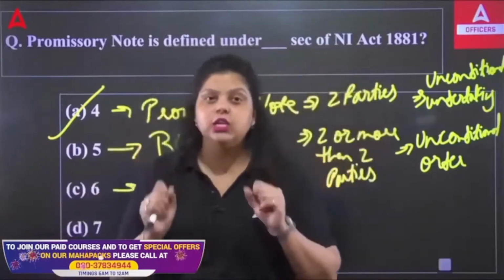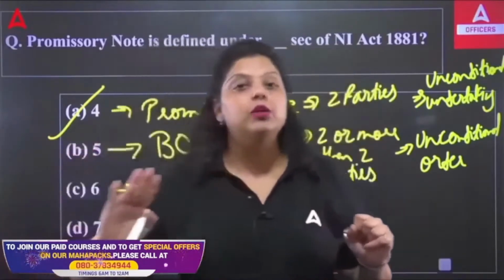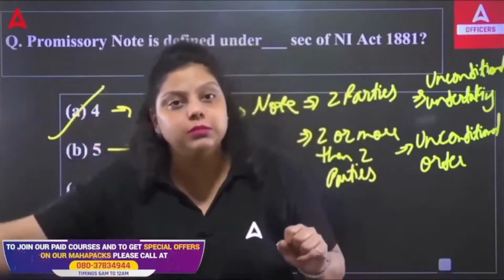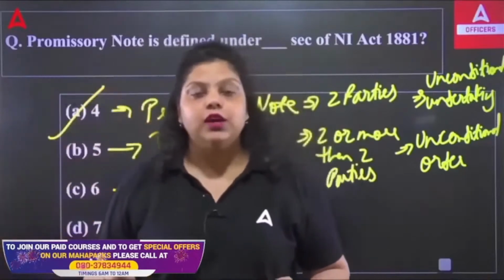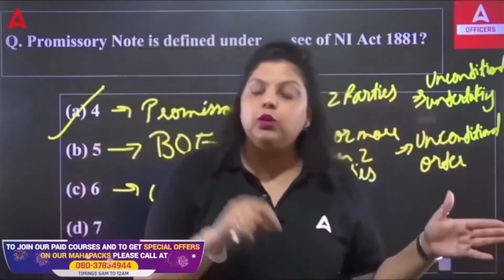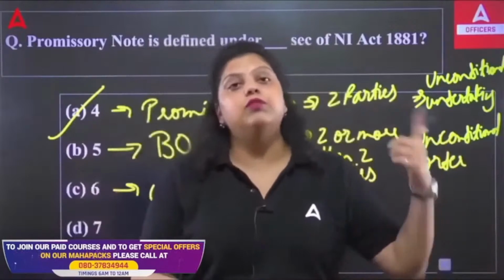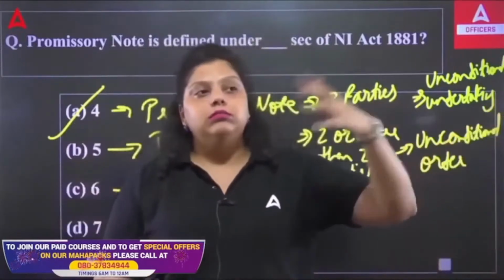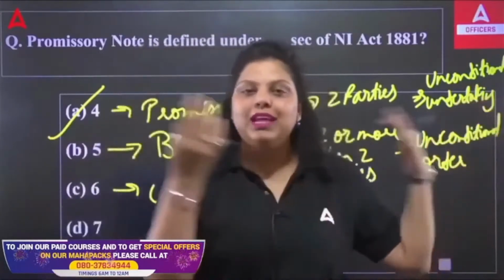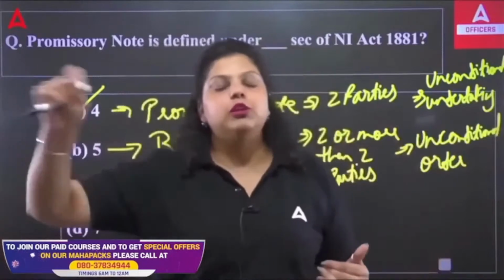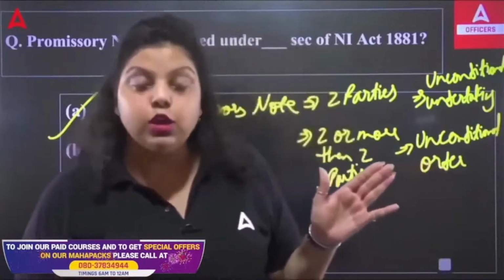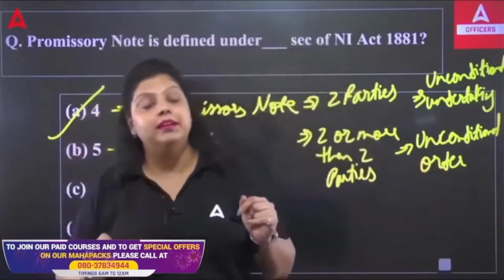Now, what does this unconditional undertaking mean? It means no matter what, if you have promised you are going to make payment on 13th of August, you have to make it possible. You can't add any kind of condition such as: I will be transferring you money on 30th of August if and only if my loan is approved by the bank, or my further trade payment has been received. Then only I will be paying you money on the 30th of August. No such kind of condition you can add. You can't say that I will be paying you money on 30th of August if on that particular date it was raining.